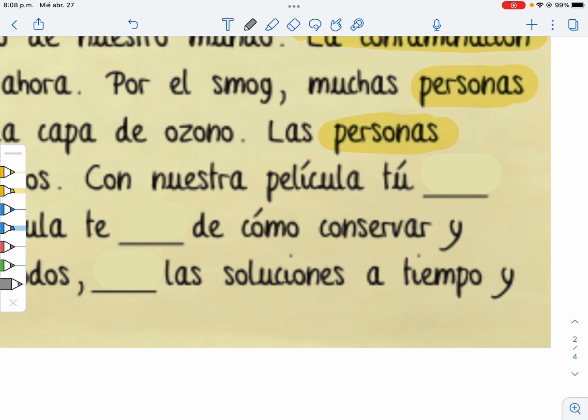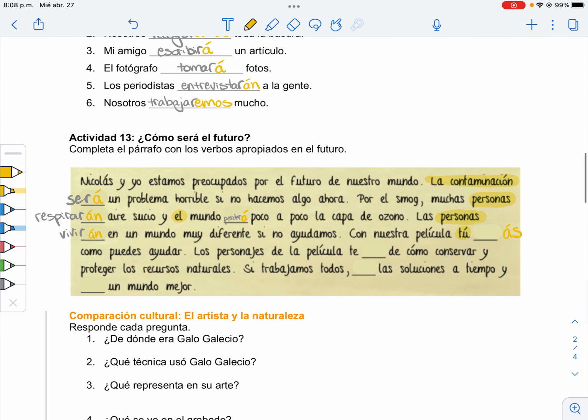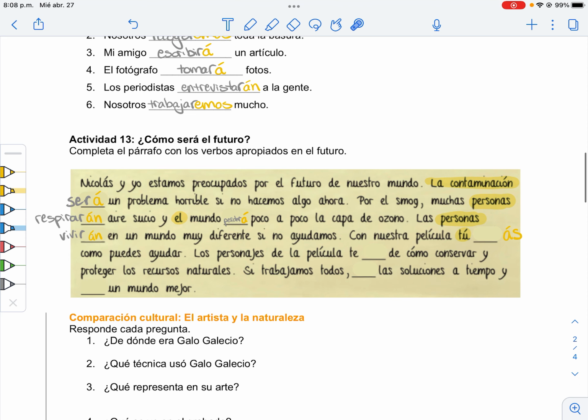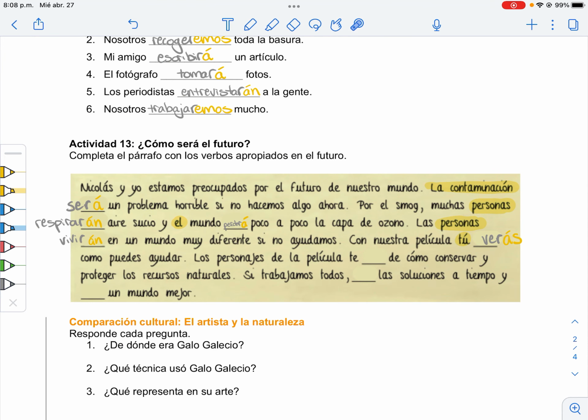Con nuestra película, tú gives us an as ending. Tú has. Put then what's the verb? ¿Cómo puedes ayudar? Oh, with our movie, you will see how you can help. See is ver, like to view something. Una vista is a view, something that is seen. Entonces, tú verás cómo puedes ayudar.